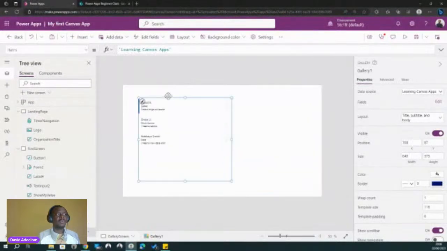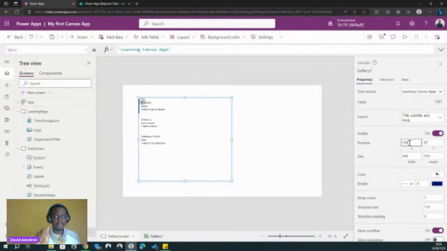So apart from dragging the gallery, you can also control the X and Y properties. I don't know if this was mentioned yesterday. If I want to move it to the top left of the screen, X is talking about the... I'm forgetting a bit of my graphs in mathematics. So I think X is the vertical axis, right? And Y is the horizontal axis.